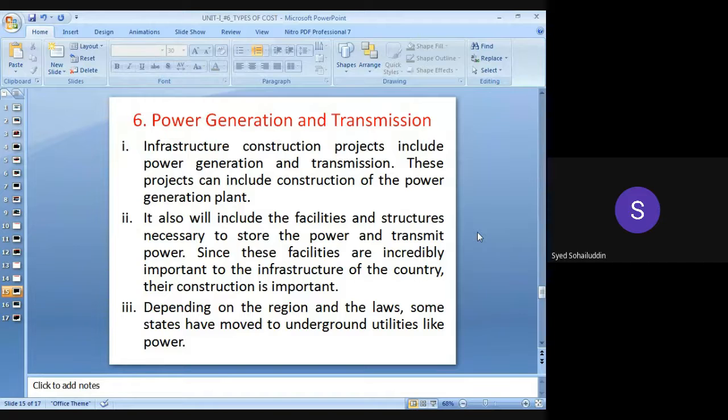We are transferring the electricity from where it has been generated to where it is used. So construction of various units, construction of power stations, and the whole network from the generation to the use of the electricity, this transmission will be carried out in the infrastructure projects.